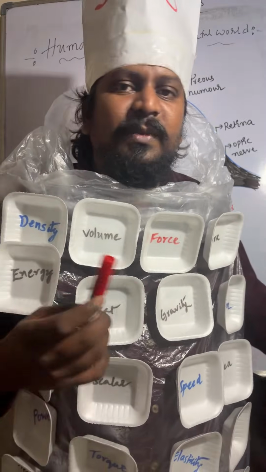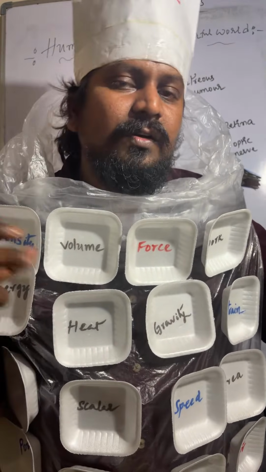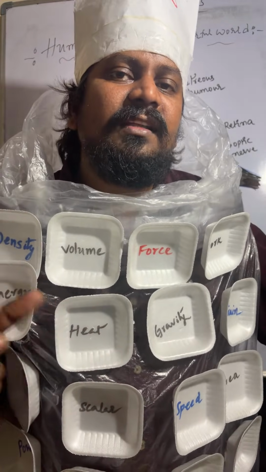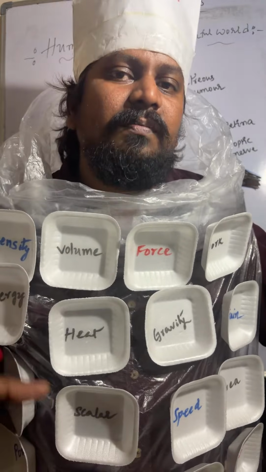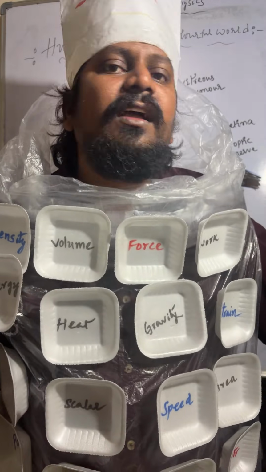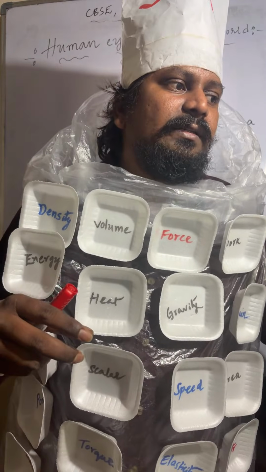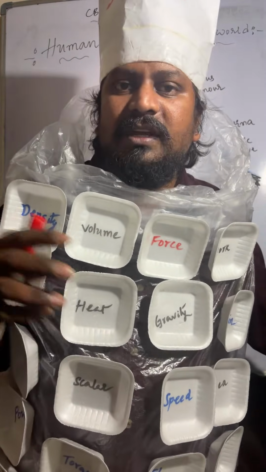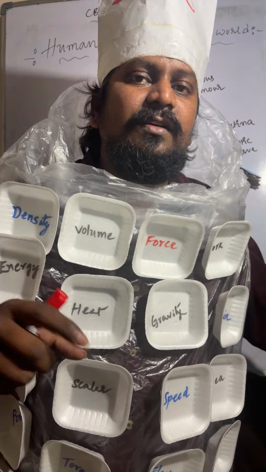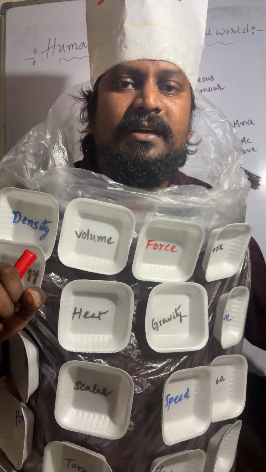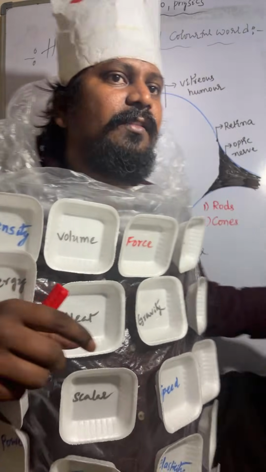So what type of image will form at the retina? A real and inverted image will form. That too a 2D image. That will be converted into an electrical signal that will reach the brain through the optic nerve.